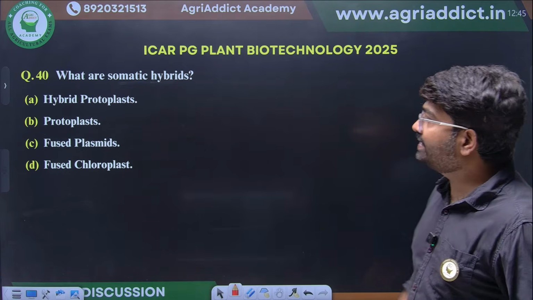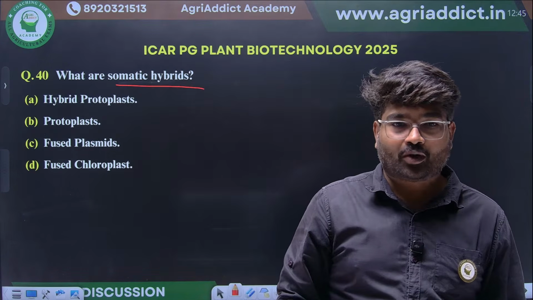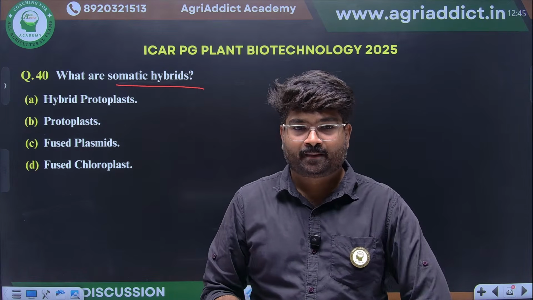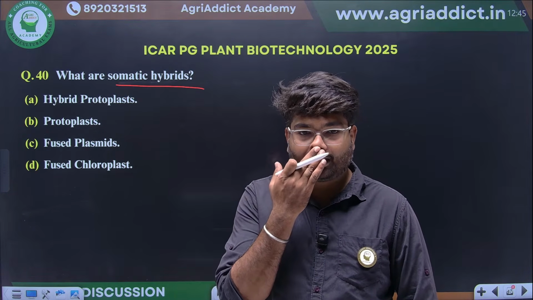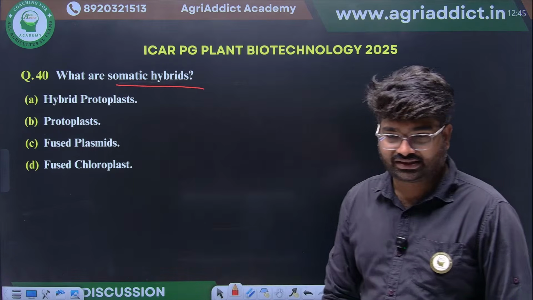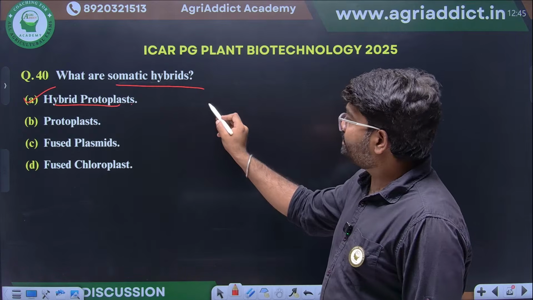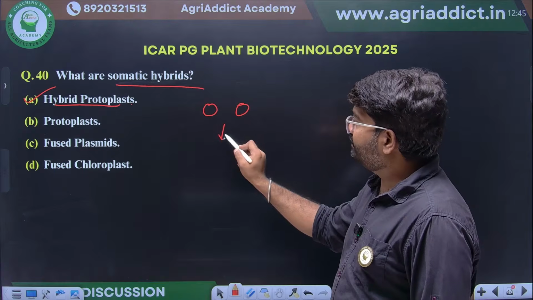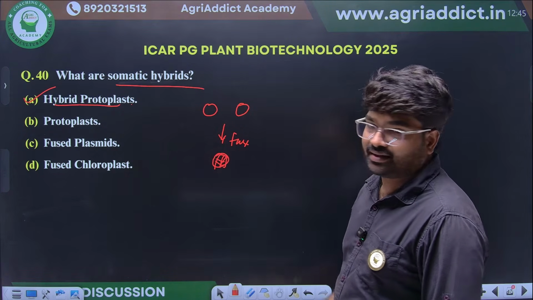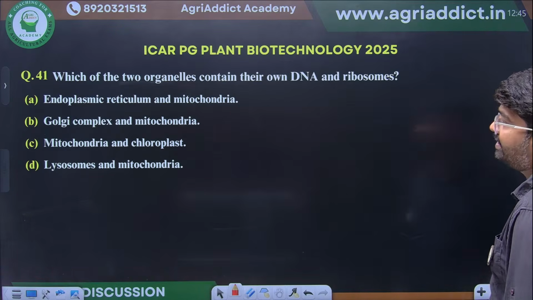Okay. Next, what are somatic hybrids? From tissue culture they are asking. What are somatic hybrids? Any guesses? It's a protoplast, or a hybrid protoplast, or a fused plastid, or a fused chloroplast. Yes, excellent. It's a hybrid protoplast. See, protoplasts from two plants we will isolate, then we will fuse these two to form somatic hybrids. Okay, clear. Hybrid protoplast is the right answer.